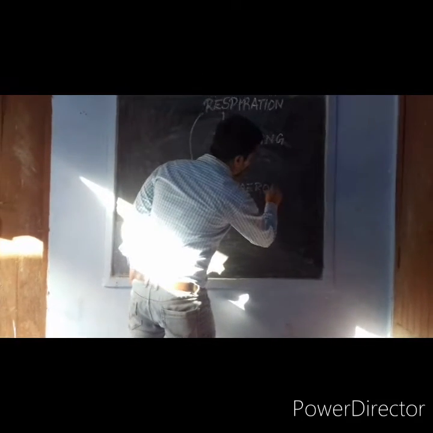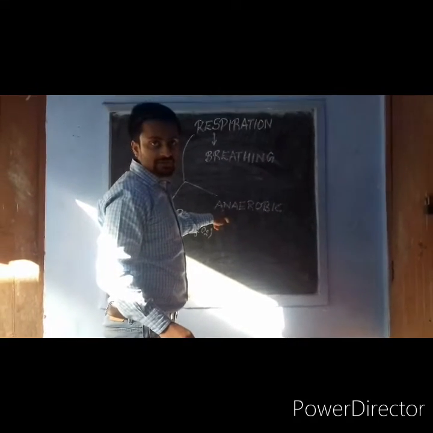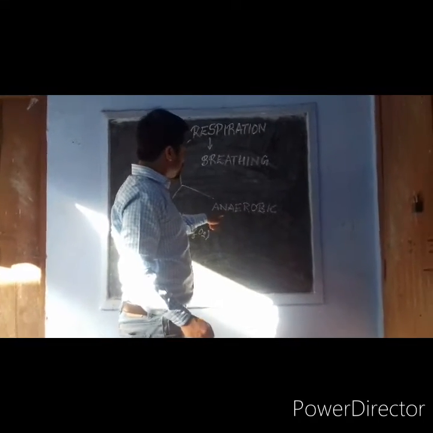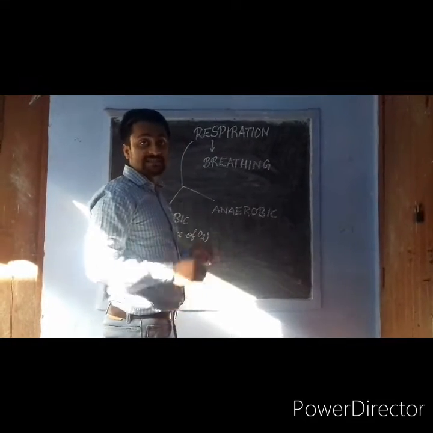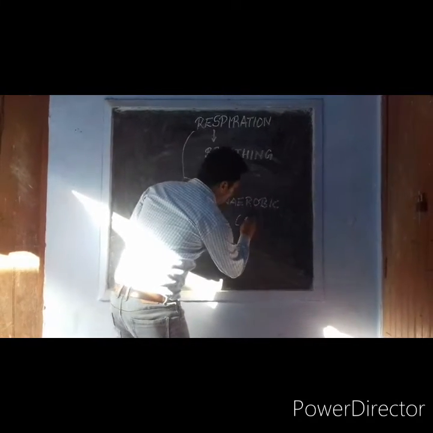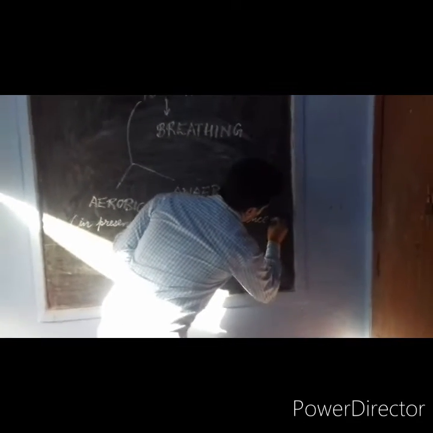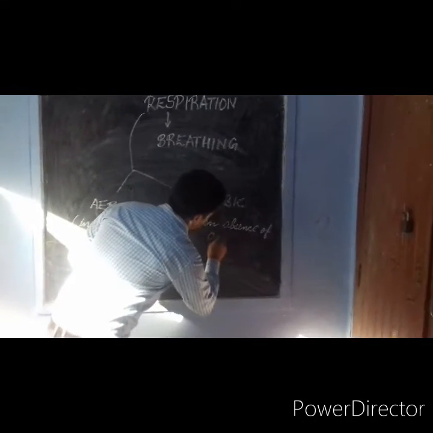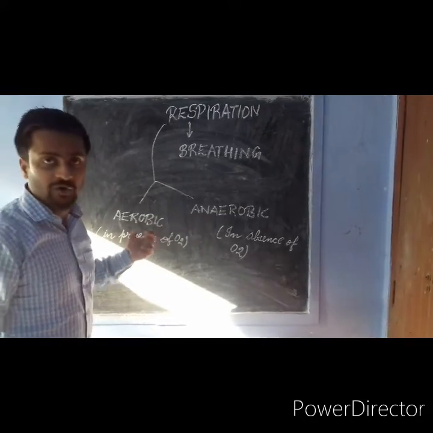Now what do you mean by anaerobic respiration? A means absent, so it is the type of respiration in which oxygen is absent. The respiration process which takes place in the absence of oxygen is called anaerobic respiration. So these are basically the two types of respiration, and they take place in different types of organisms.